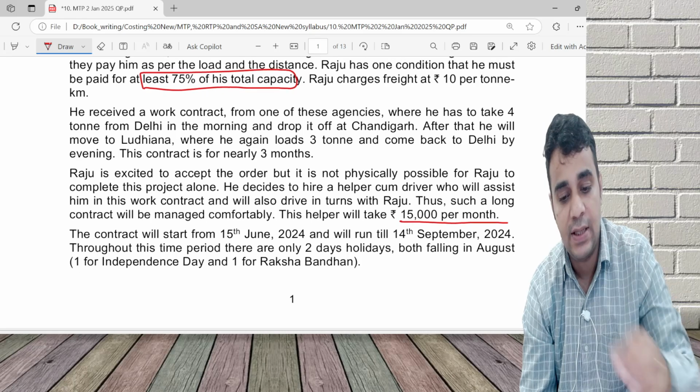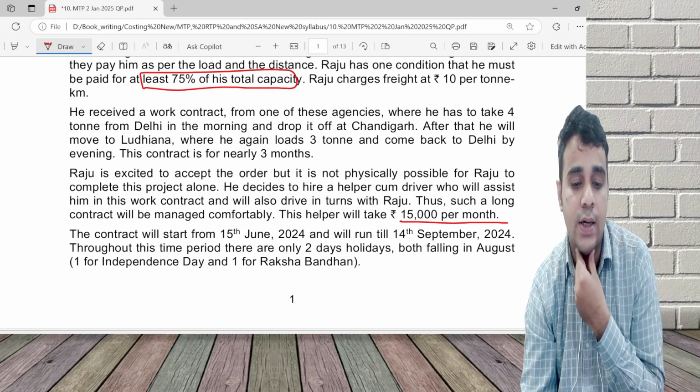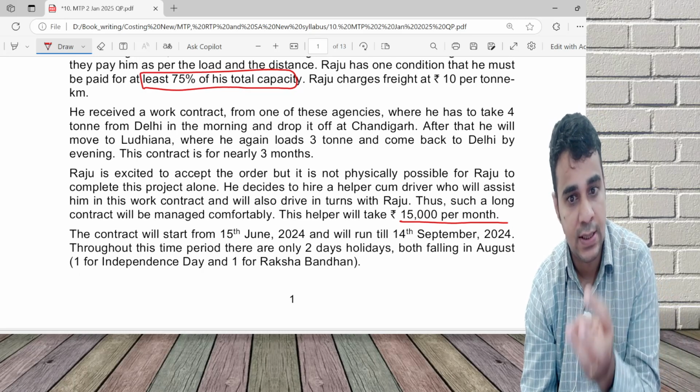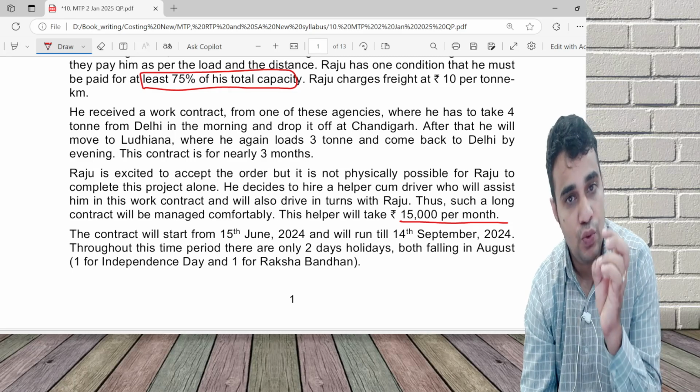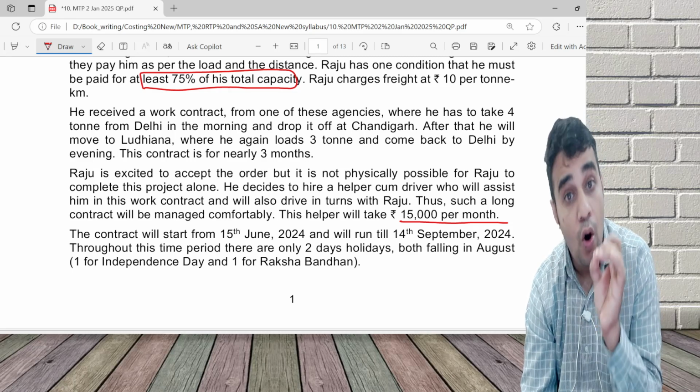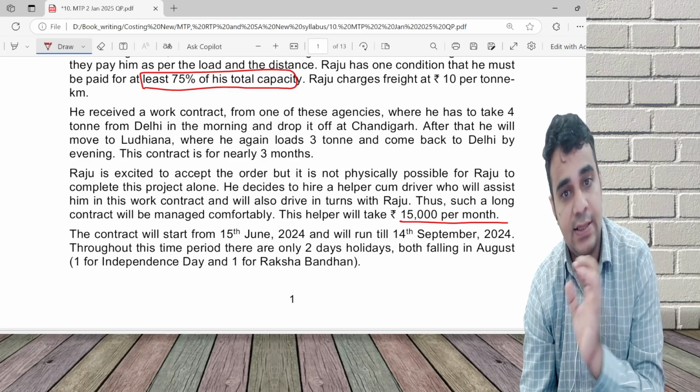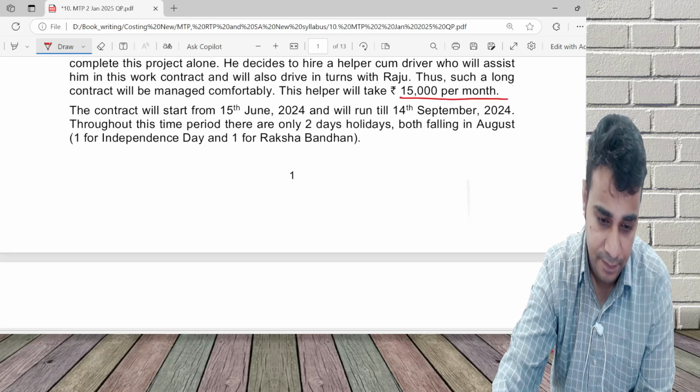Throughout this time period, there are only 2 holidays, both falling in August. So in June, starting from 15th, 15 till 30th will be 16 days. July will be 31 days. August will be only 29 days because 2 holidays are there, and September 14 days are there.